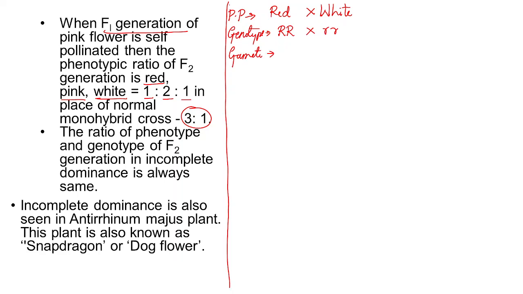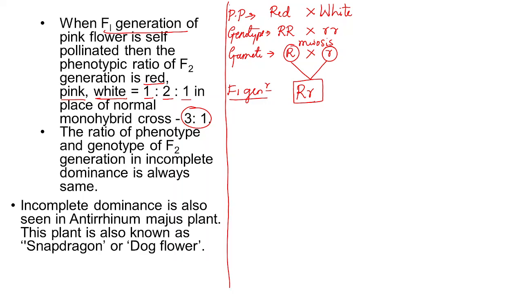The gametes will be capital R crossed with small r. This is the result of meiosis. Next, when both of these are united, capital R and small r, what is obtained? The F1 generation is obtained, and all the individuals produced in the F1 generation, according to Mendel, they have to get what?